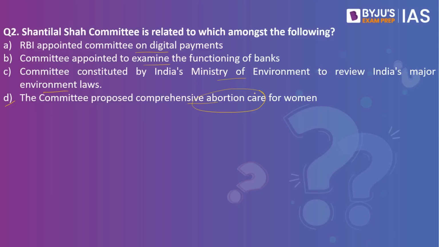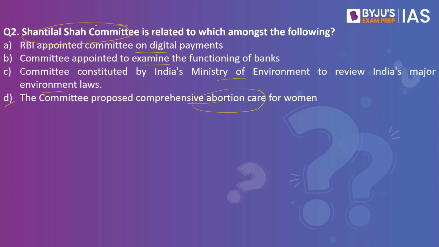So when you go back to the 1950s, 60s and 70s, we do not have abortion laws in the country. So what does the government do? The government appoints a committee called the Shantilal Shah committee. The committee was appointed by the government basically to look into the abortion laws that had to be envisaged in the near future. The committee carried out a comprehensive review of the socio-cultural, legal and medical aspects of abortion, and in 1966 recommended legalizing abortion in its report to prevent abortion related issues.